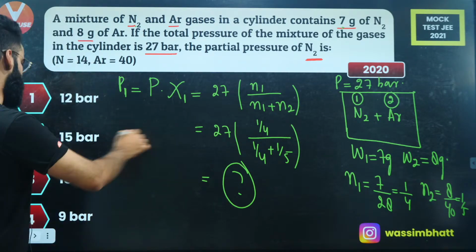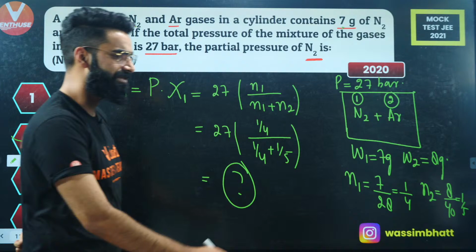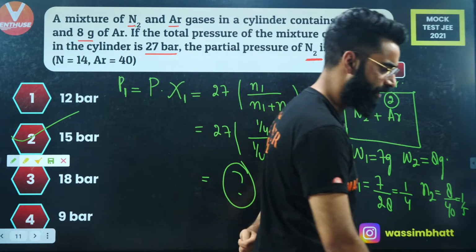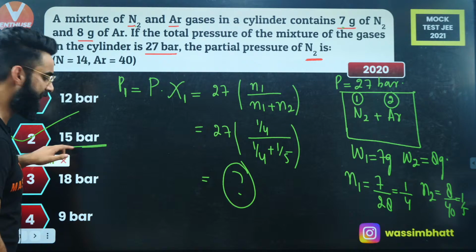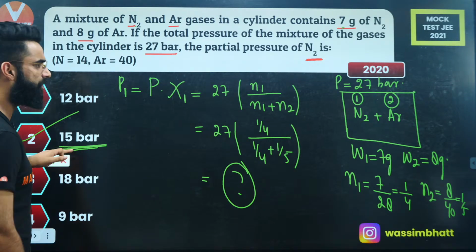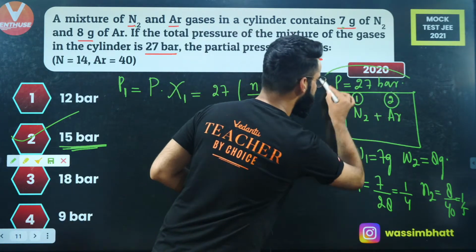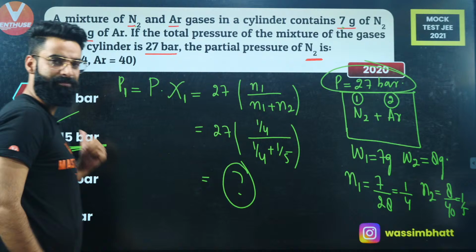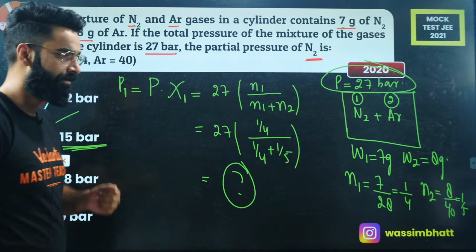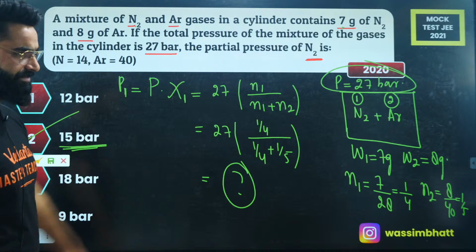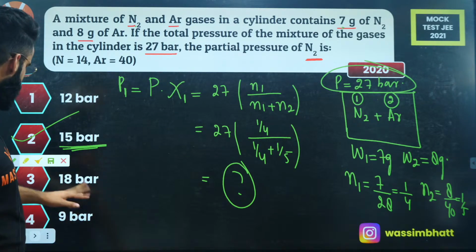After solving this, you'll get a value exactly equal to 15 bars, right? This is the contribution of N2 gas towards the total pressure of the mixture, which I call the partial pressure of N2 gas. I'm sure it's clear to everyone. It's an easy question, guys.